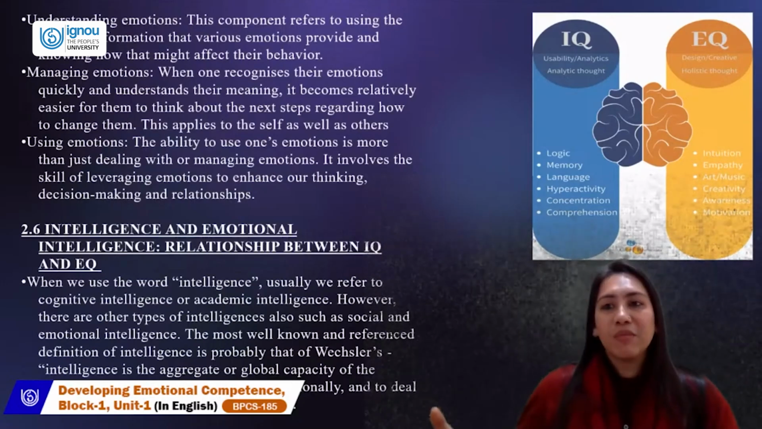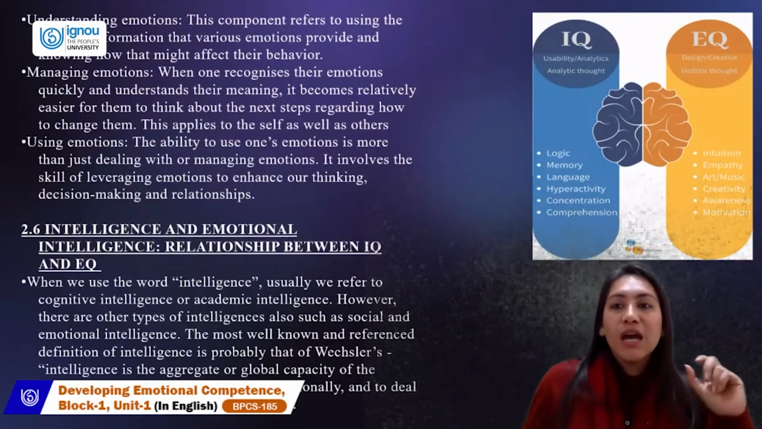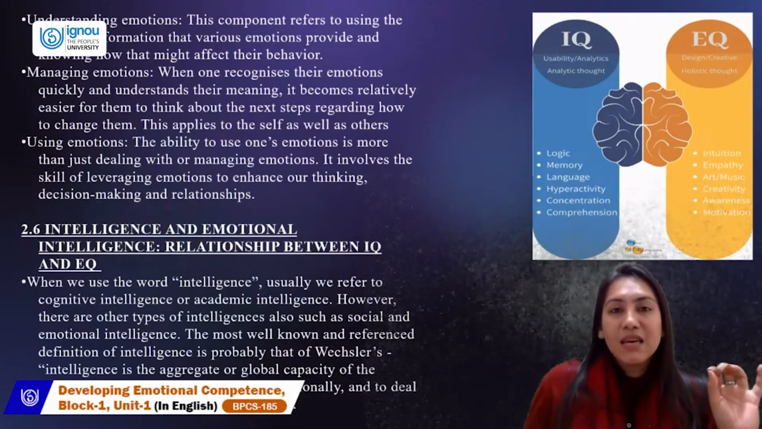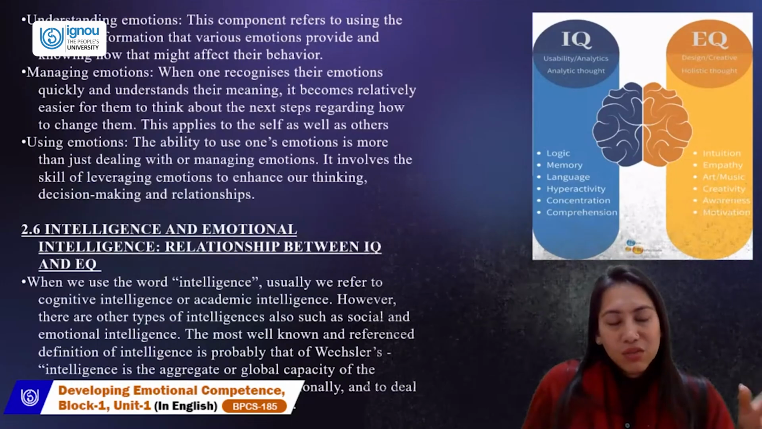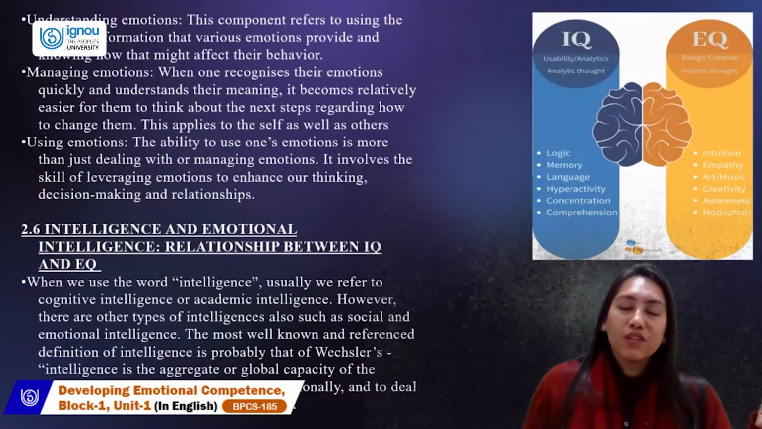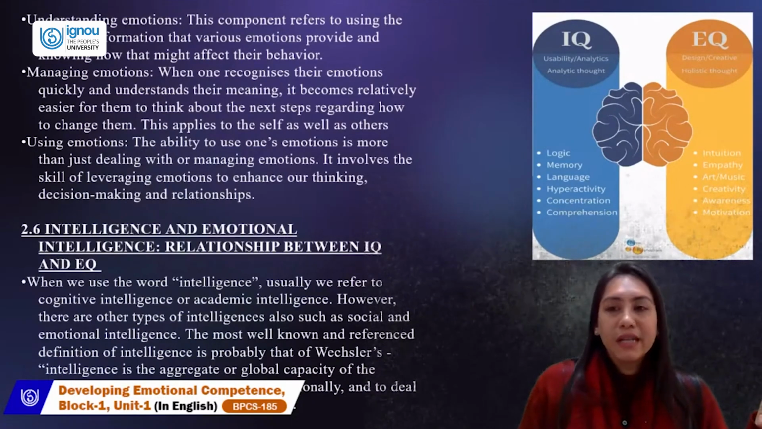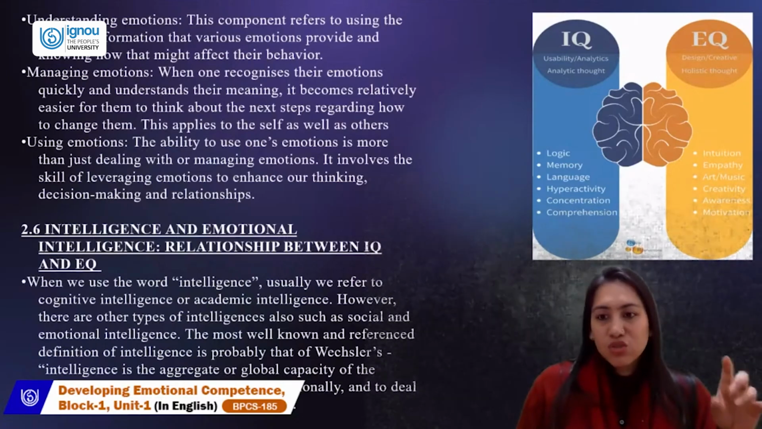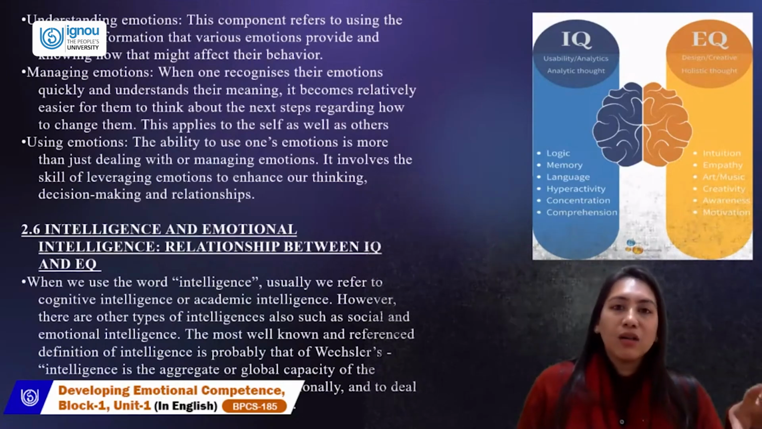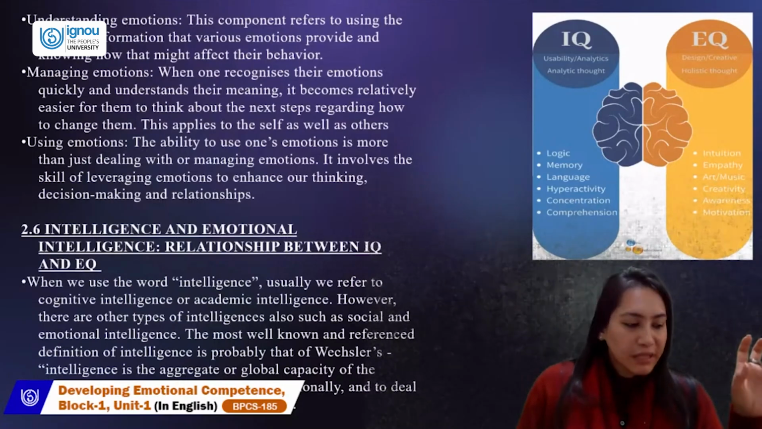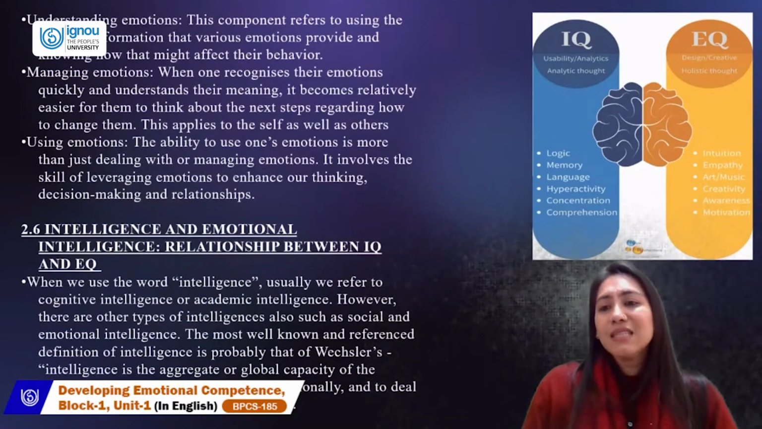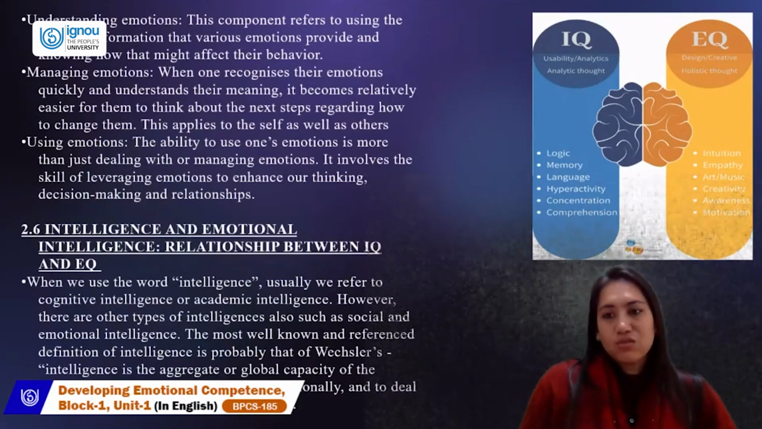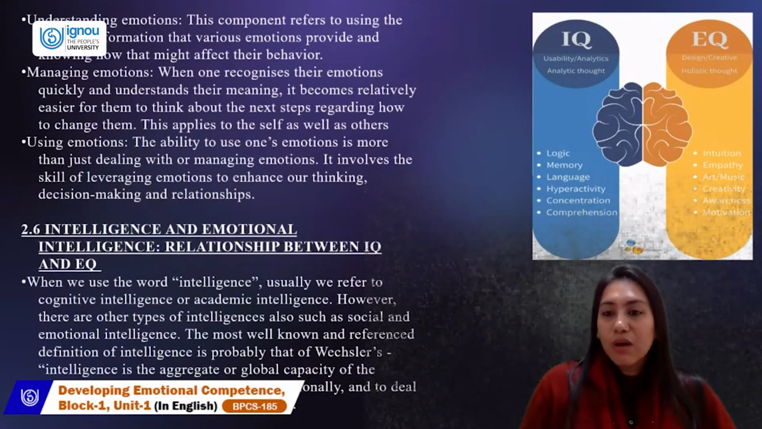So now let's fragment the two as per the image. IQ is logic. IQ is memory. There is language in IQ, which is very true. Language is one of the reflections of intellectual quotient. Then we have hyperactivity, which happens to be a part of the intelligence quotient that we have, and at the same time we have concentration and comprehension. So this is something which comes to IQ.